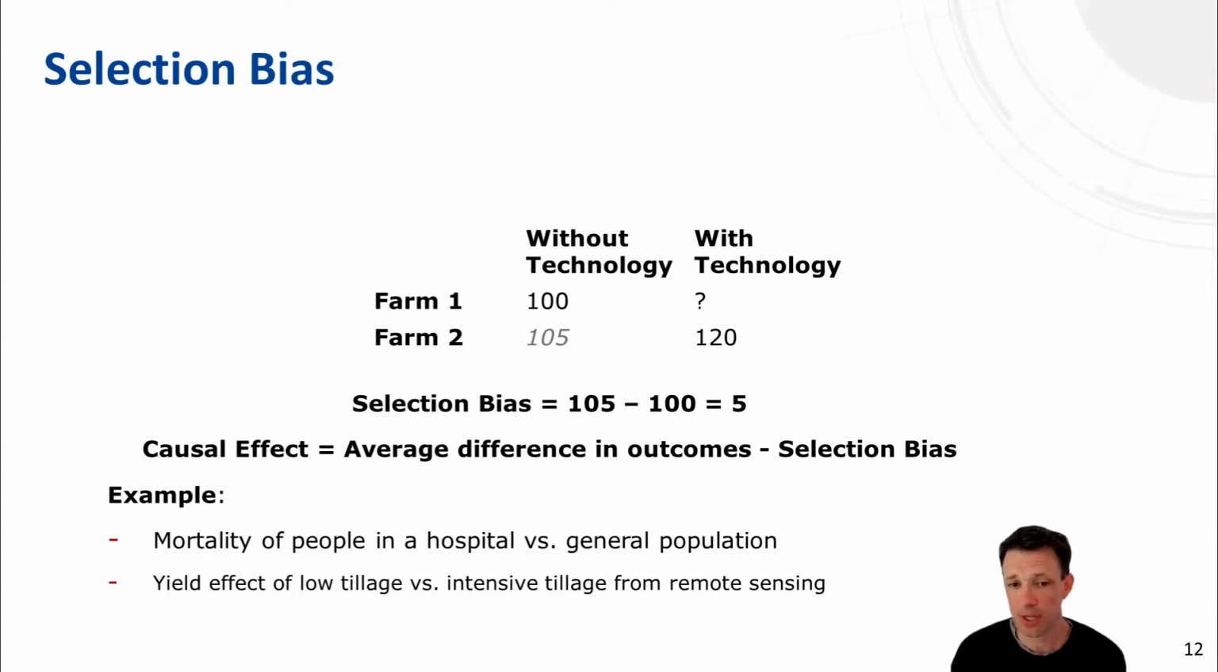So, for example, farmers might apply low tillage on low yielding fields in order to save fuel, but not on high yielding fields. If that would be the case, then also there we would have a selection bias in the technology adoption that would impact our causal effect estimation. So these are examples of selection bias and the motivation to see why selection bias is important.